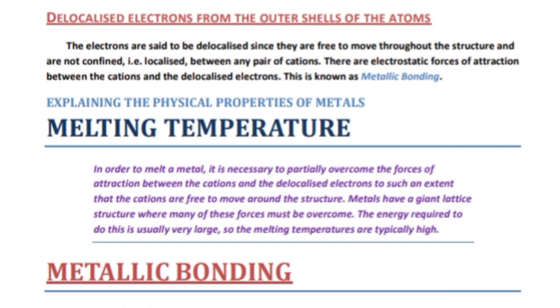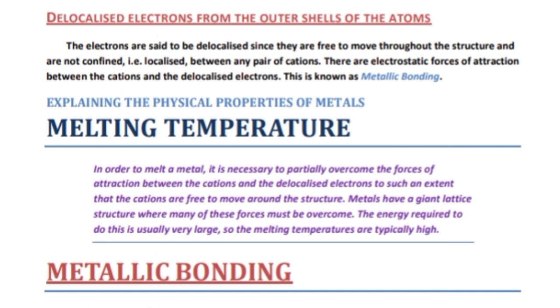We have seen that metals donate their own electrons, which then surround them or stay nearby. Since there is a disturbance in positive and negative charges, the metal is going to attract its own electrons, which will produce some energy. Likewise, they are repeating the same thing. Metals have a giant lattice structure where many of these forces must be overcome.